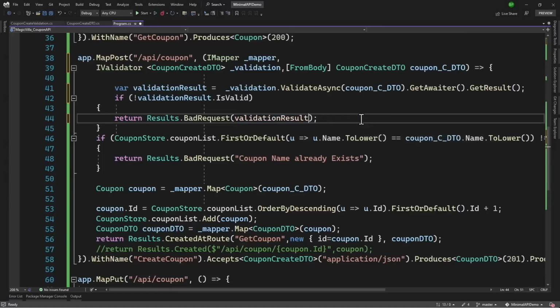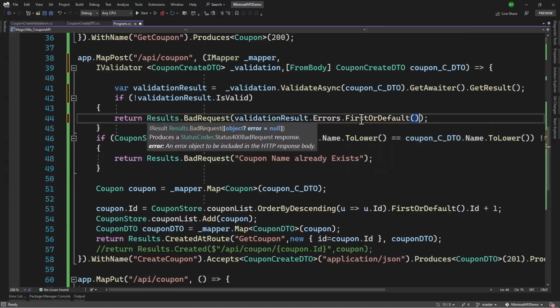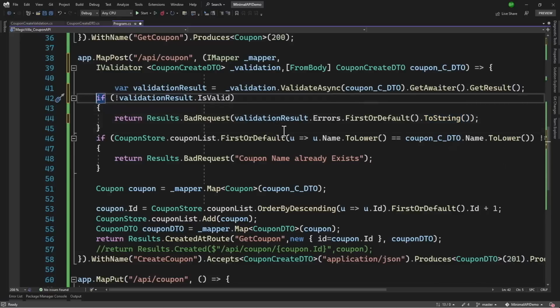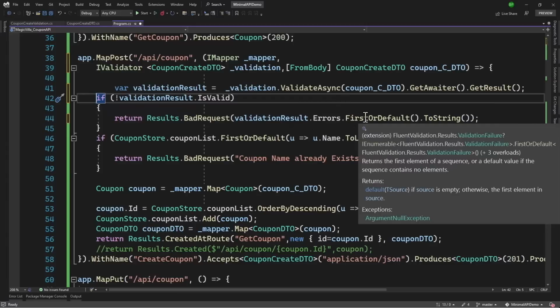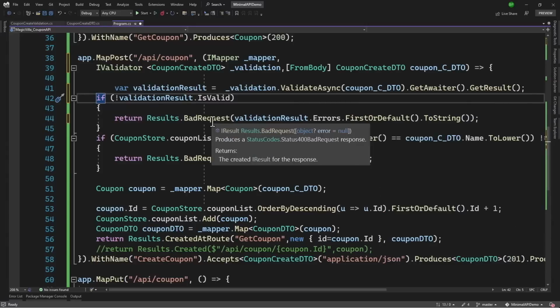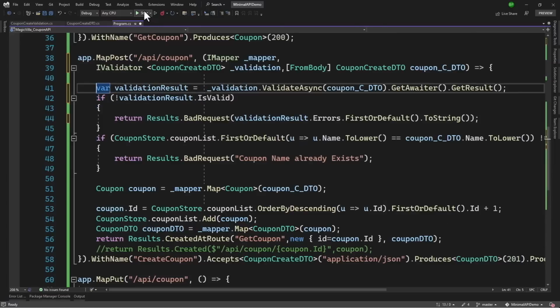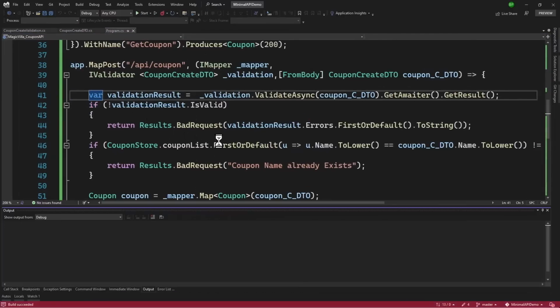So we can say validationResult.Errors.FirstOrDefault, and we can convert that to a string if there are any errors. So that looks good. Of course, if you want, you can customize that. Rather than returning FirstOrDefault, you can return all the errors. But again, we are keeping things super simple. Perfect. Let me run this and show the error message.